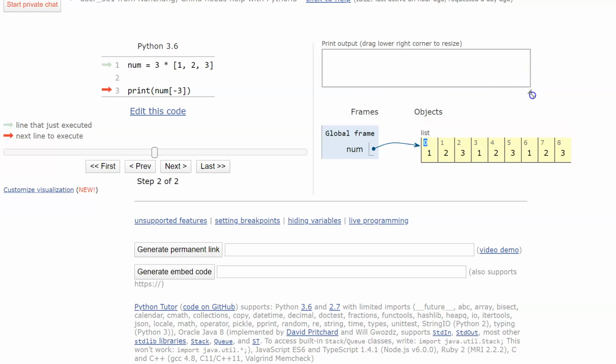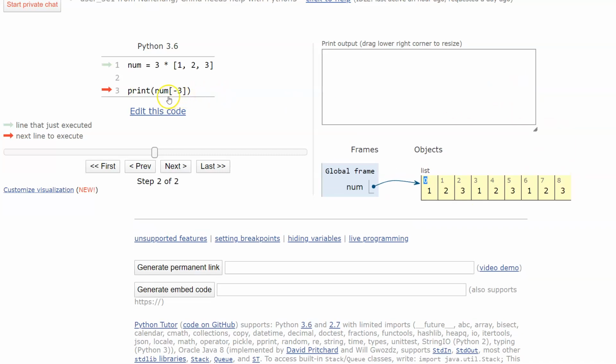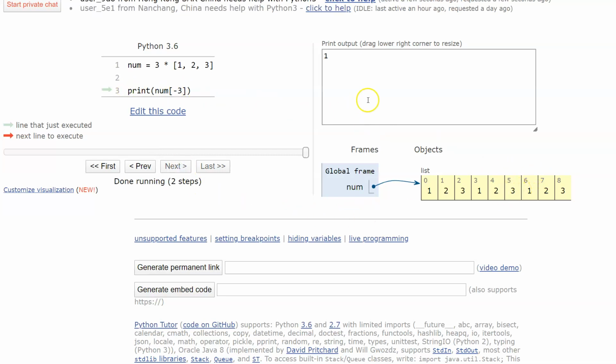So if we're saying print, and notice we're printing num, so it's this list, and notice in square brackets we're looking for -3. So the value that this is going to print, if you consider what we just looked at on the last slide, this is -1, this is -2, this is -3. So this should print 1. If we click next, oh, look at that. Beautiful. Okay, so we know it worked.